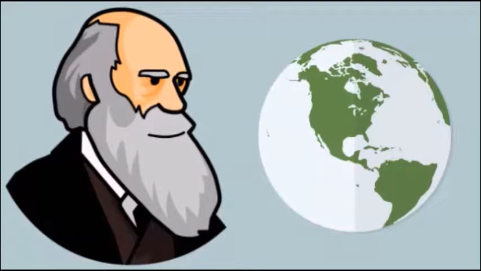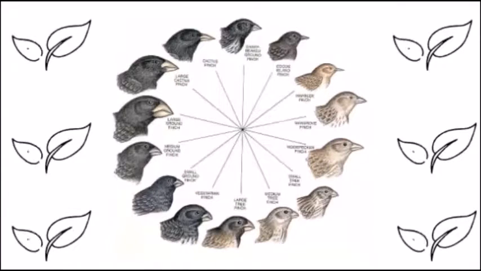Biologist Charles Darwin was a naturalist. During his exploration of the Galapagos Islands, he discovered various species of finch that varied from island to island. These finches all possess similar characteristics, although their beak structures differed in shape. This physical adaptation resulted over time to ensure their survival in a problematic environment.